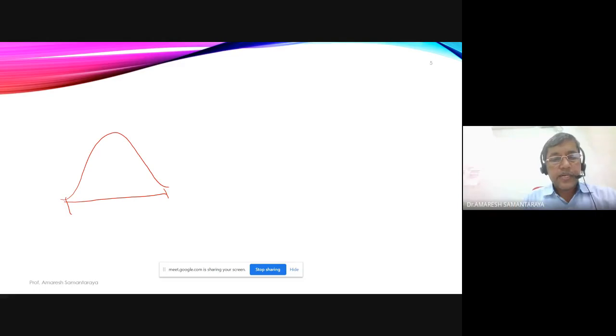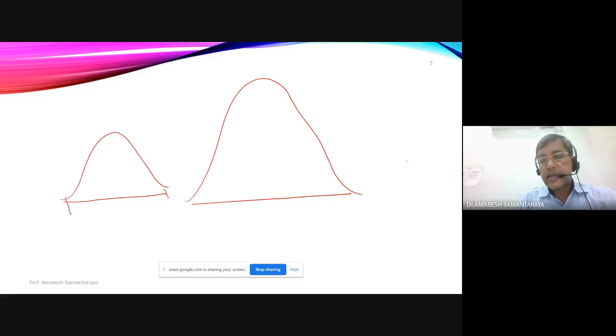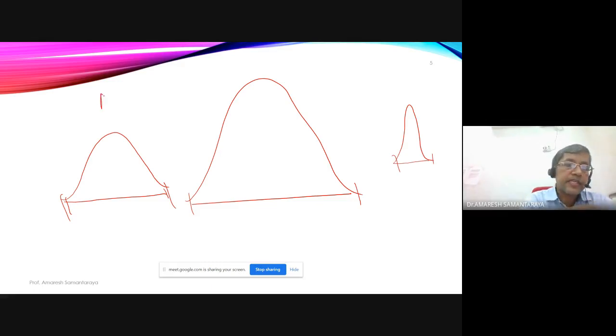See, I can have a distribution with a variance of this much, given by a probability distribution like this. I can have another one which is relatively bigger. I can have a small one. So you have three possibilities here. In each one, there is a variance which is positive, right? Because they are varying across a set of values, within a range of values. Among the three distributions possible here, let me call them distribution A, distribution B, and distribution C.